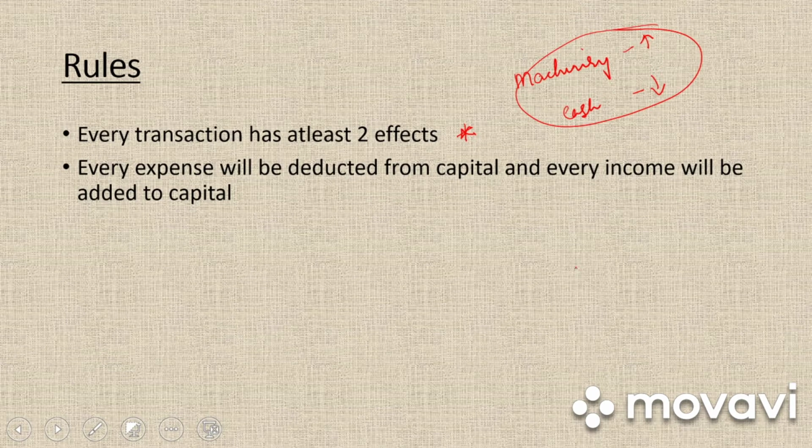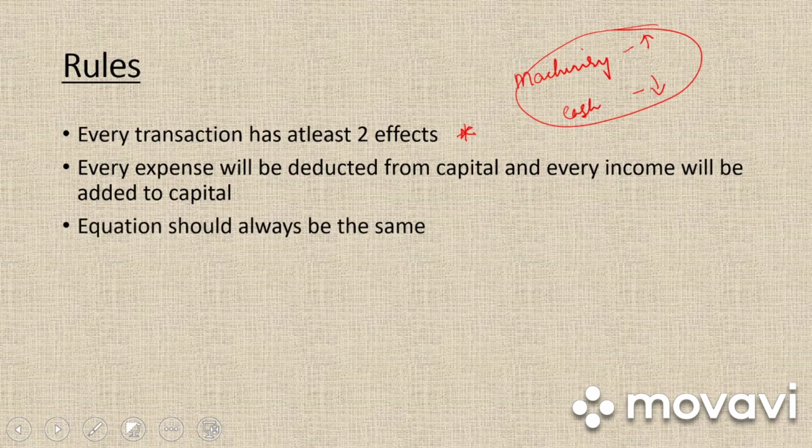Then we have every expense will be deducted from capital and every income will be added to capital. So if there is any expense, what happens? We pay the money from capital, so our capital will decrease, and if there is any income, our capital will increase. So every expense is deducted from capital and every income will be added to capital.